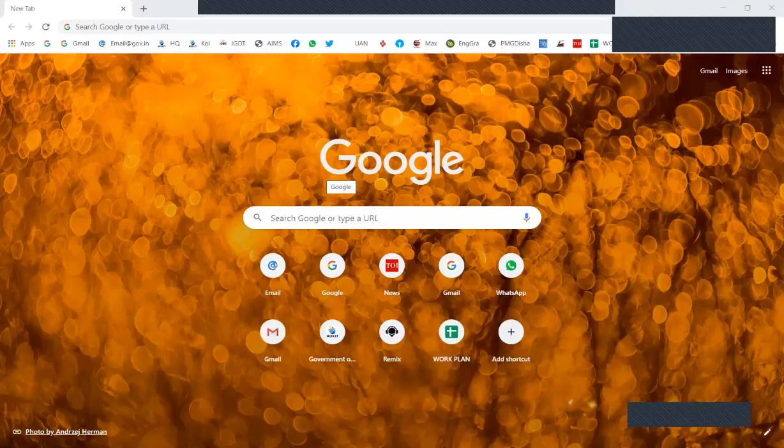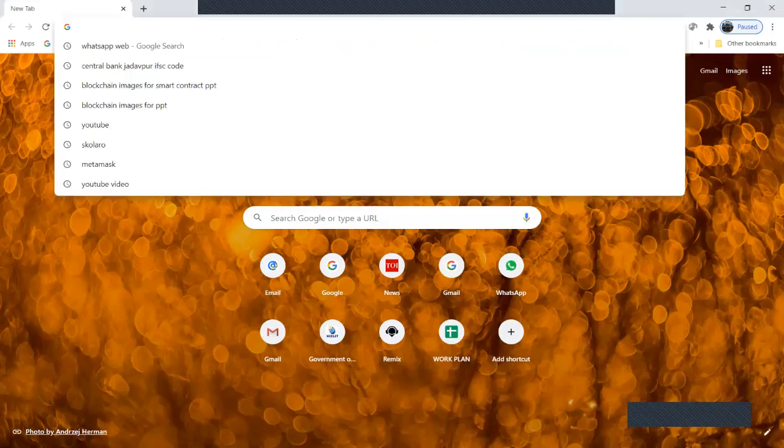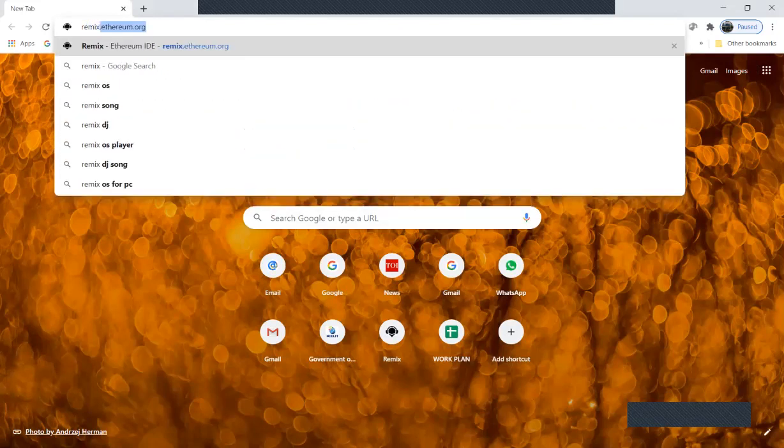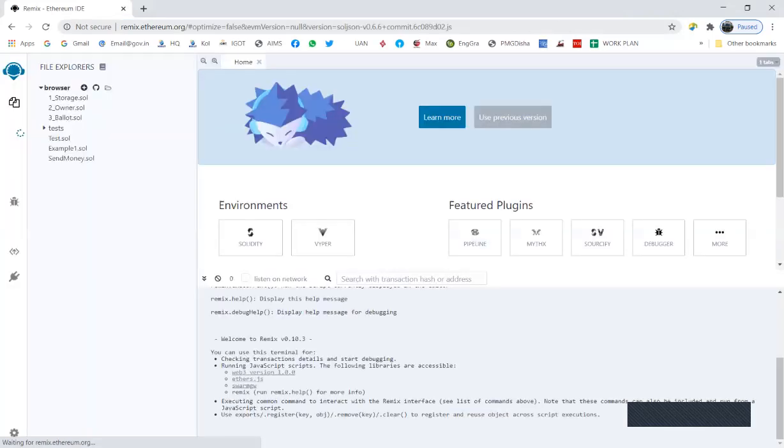Hello everyone. So today we shall see the demonstration of a small smart contract. I would be using Remix. I've typed remix.ethereum.org on my browser. And here we are in Remix.